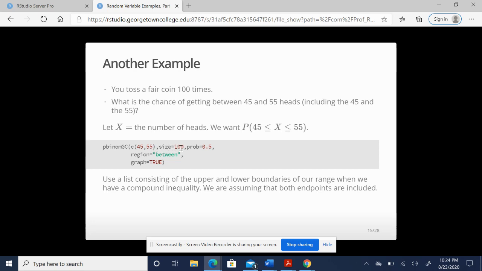We have a size of 100. Again, that represents the number of trials. Probability is 0.5. We're flipping a coin, so if we're thinking about getting heads, that's a 50% probability. And the region here is between, because essentially I want all of the possible outcomes starting at 45 and going all the way up to 55. Again, we want to see a graph, because when I see that graph, I want to know that 45 is included, 55 is included, and everything in between. We use a list whenever we are comparing to more than one number.